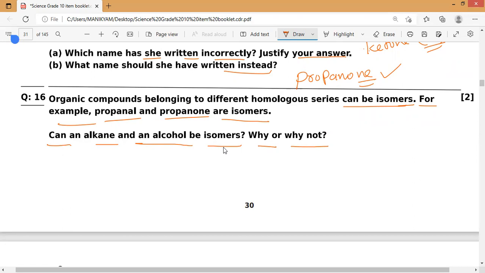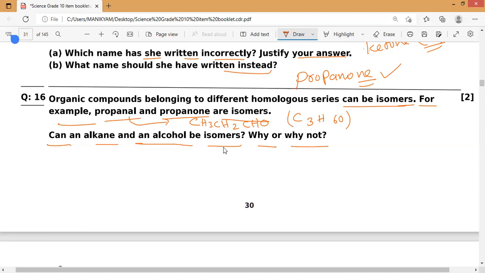If you take propanal, the formula is CH3CH2CHO. So I can write it as C3H6O. This is propanal.